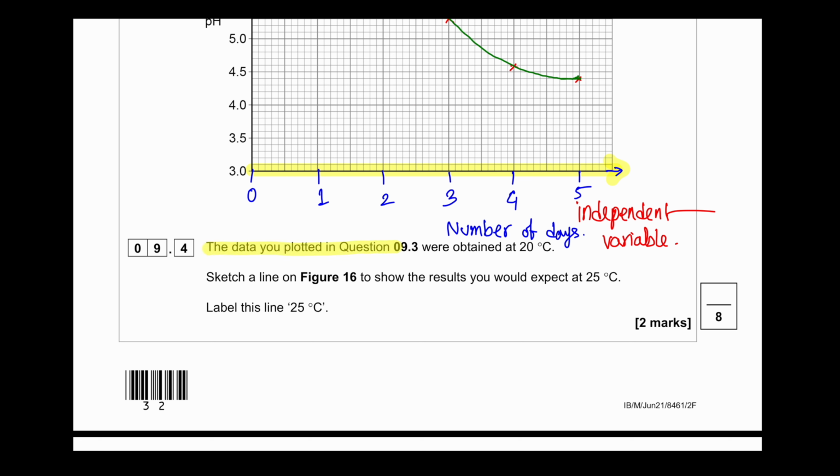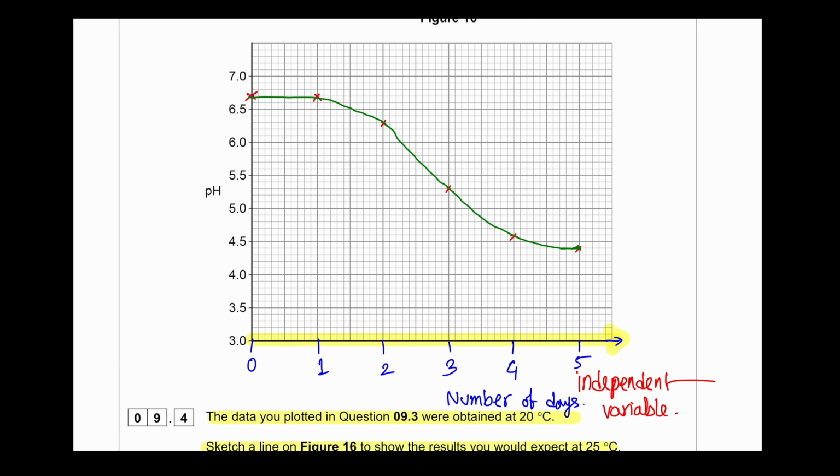The data was plotted in question number 9.3 and was obtained at 20 degrees Celsius. Sketch a line on figure 16 to show the results you would expect at 25 degrees Celsius. Since 25 degrees Celsius is a higher temperature compared to 20 degrees Celsius, we can expect this acidity or the formation of this 4.4 pH much faster.